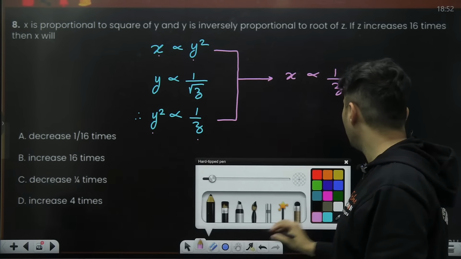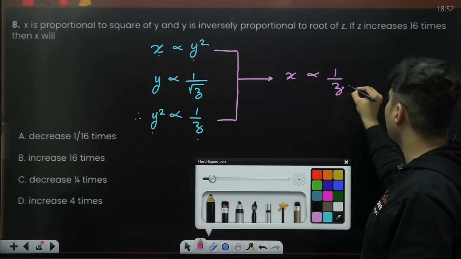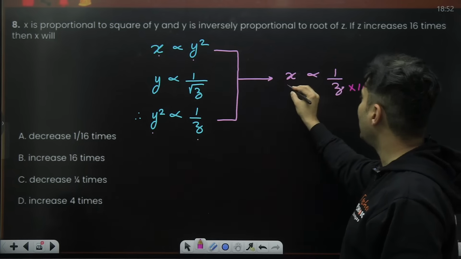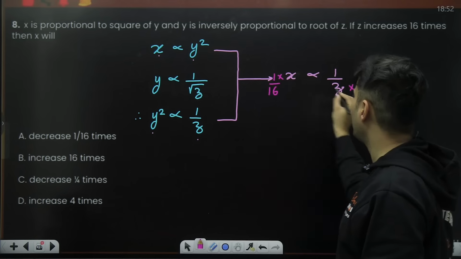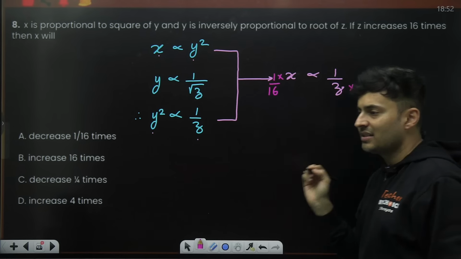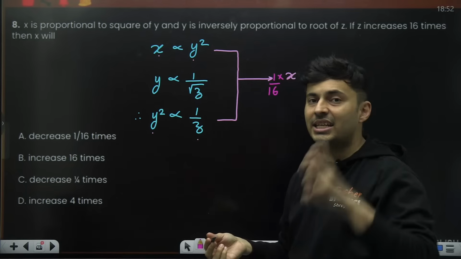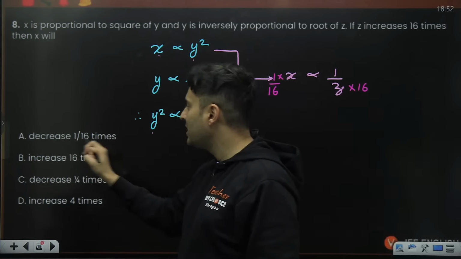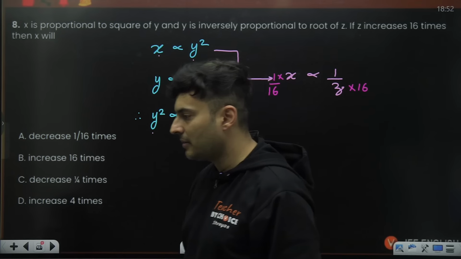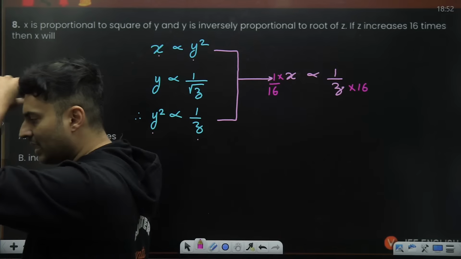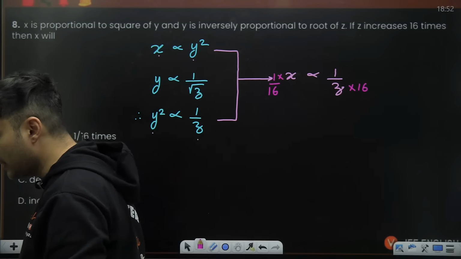Now, it is clearly mentioned that z has increased 16 times. So it is natural that x will change 1 by 16 times, because if the denominator increases 16 times, the ratio will become 1/16 of the older one. So it decreases to 1/16 of the original. Hence, option A is the right answer. I hope this is absolutely clear.